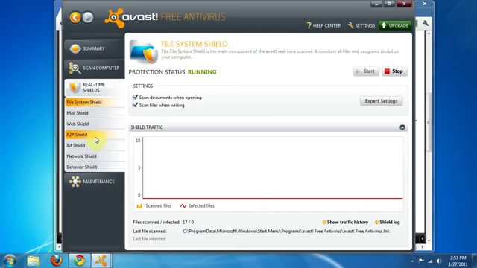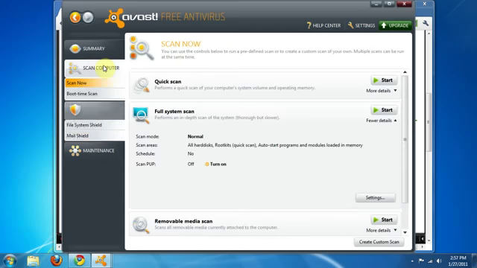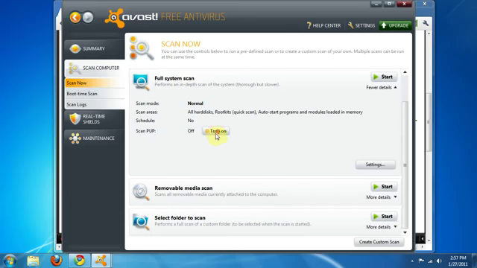Alright, and then you can go up here to scan computer. You can do a full system scan, quick scan, select a particular folder to scan. You'll also be able to right-click on different items on your desktop and scan them from the menu right there. A little Avast icon will pop up when you do that, so that's nice.